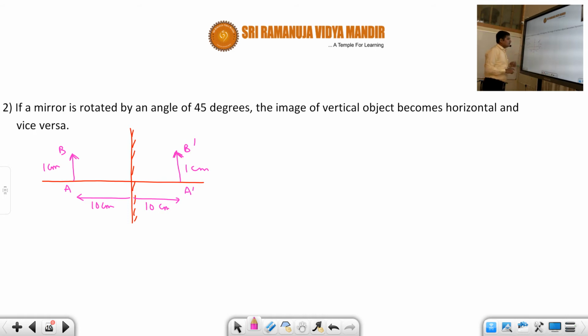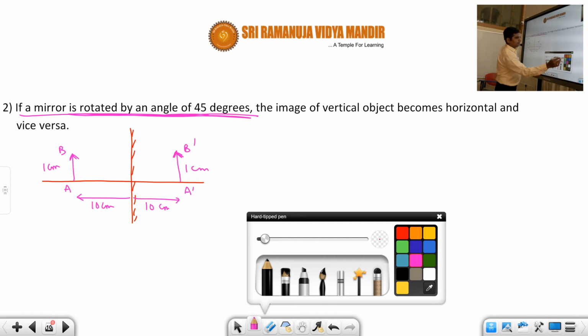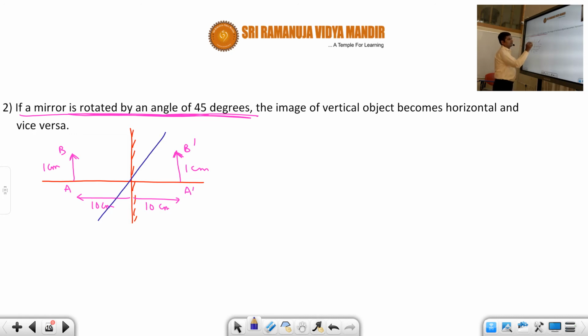Now students, keeping the object like this, suppose the mirror is rotated by an angle of 45 degrees. Like for example, if I rotate the mirror by an angle of 45 degrees like this. Now tell me students, what will be the image formation? Will the image still be formed like this only, or will it differ?